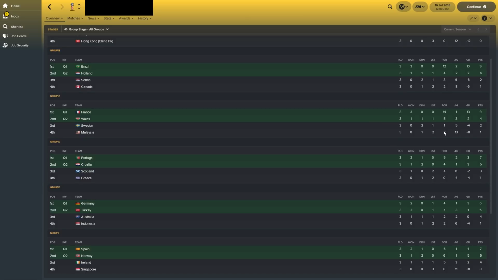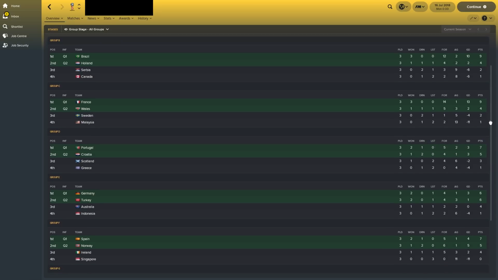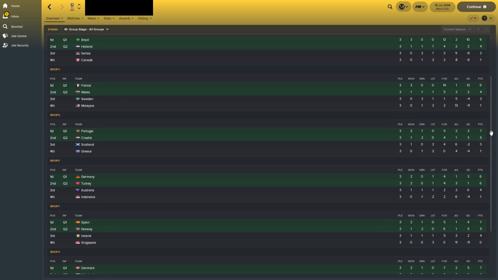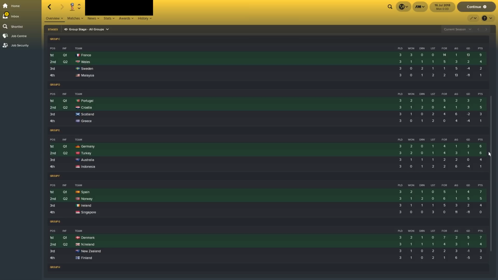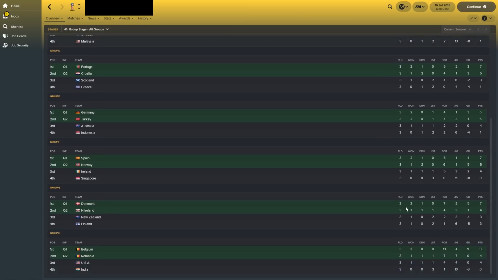Malaysia, they managed to score 2 goals, one against Sweden and Wales, but they got a draw as well. But yeah, they're not great, are they, on this? Portugal and Croatia went through from Group D once again. Scotland missed out. Germany and Turkey went through from Group E. Spain and Norway went through from Group F, so Ireland missed out for the 4th time. Denmark and Northern Ireland went through from Group G, with Finland and New Zealand getting a win each, but it wasn't enough. And Belgium once again topped Group H. They're back to the top after a disappointing 4th World Cup.